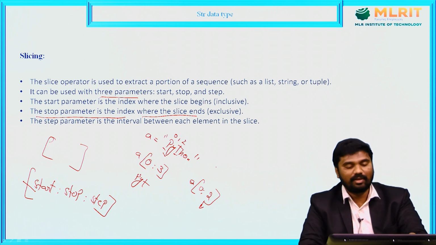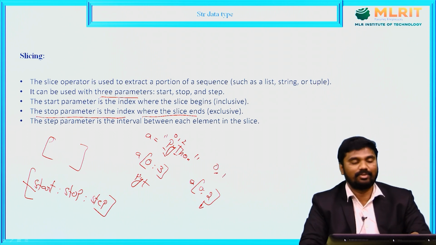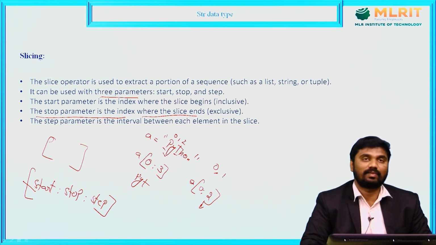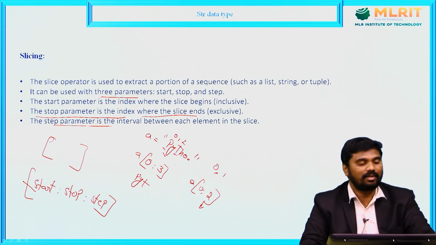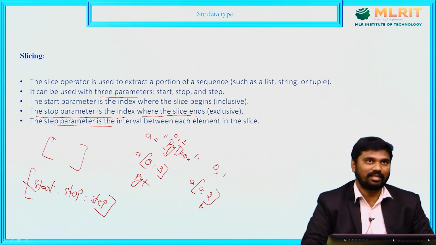It means up to 0 and then 1. So that's why the index where the slice ends is excluded. And the step parameter is the interval between each element in the slice. Anyway, we will see an example.